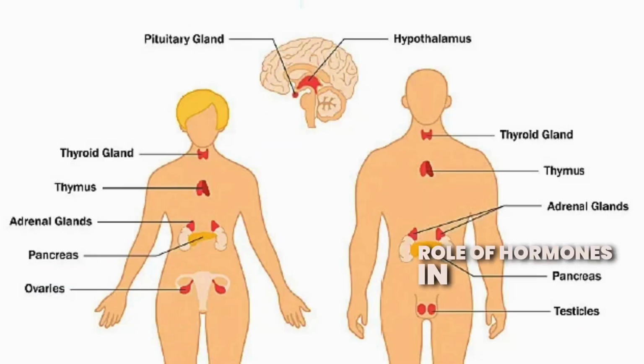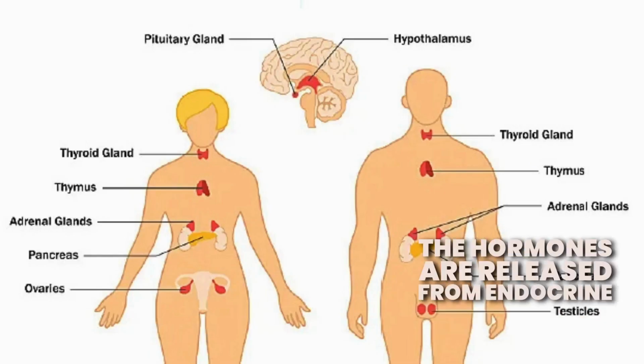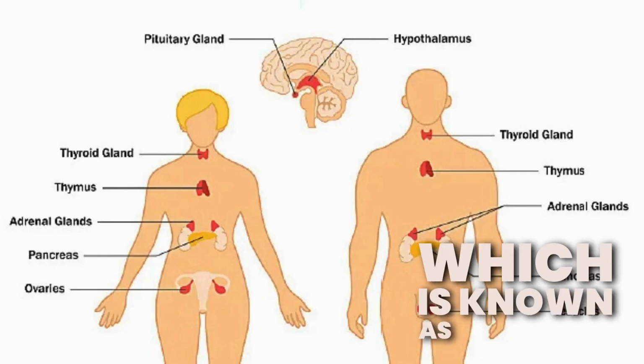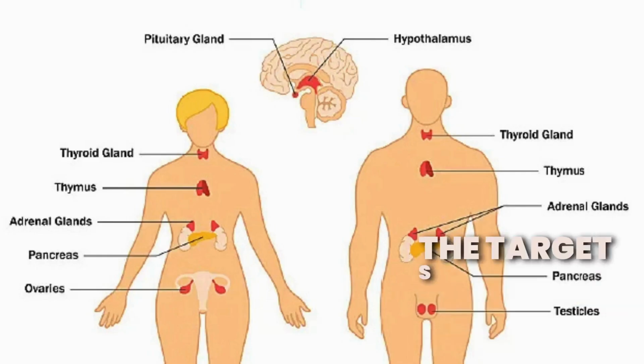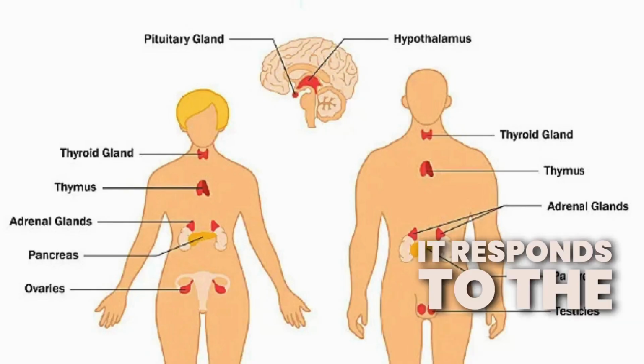Role of hormones in initiating reproductive function. The hormones are released from endocrine glands into the bloodstream to reach a particular body part, which is known as the target site. The target site may be a cell, tissue, or an organ. It responds to the hormone.